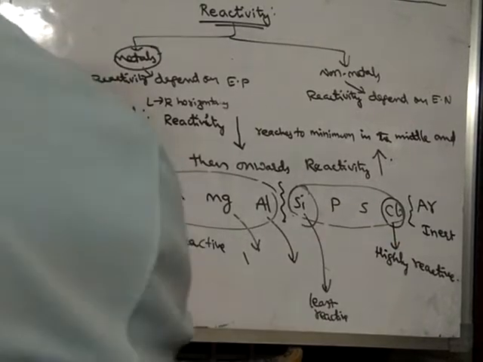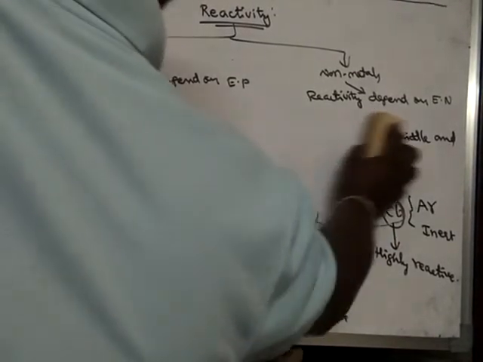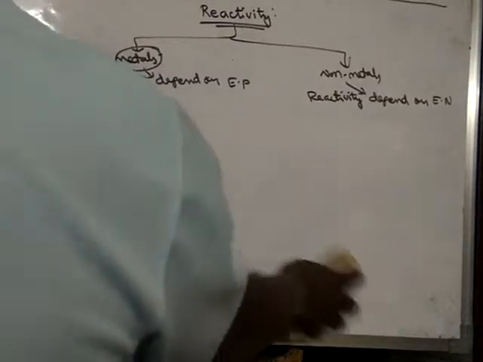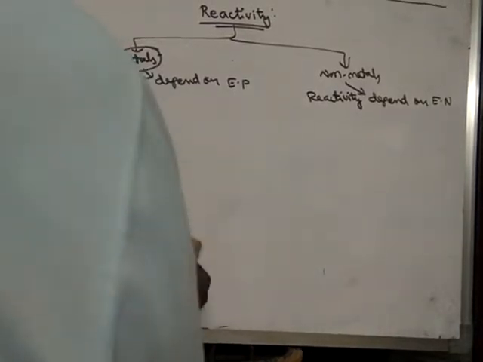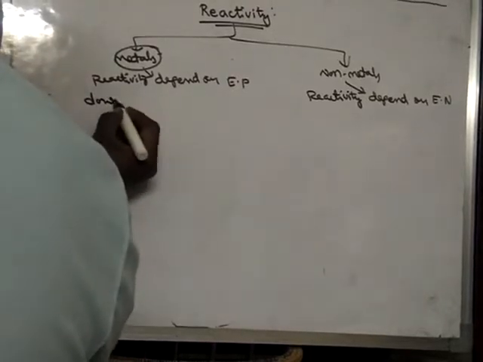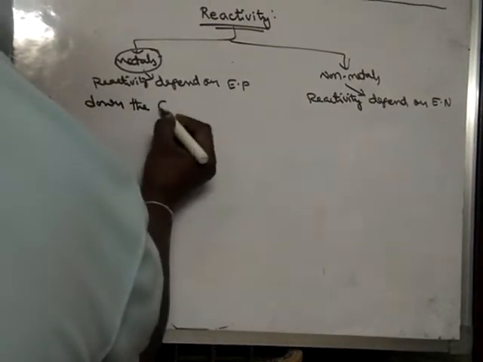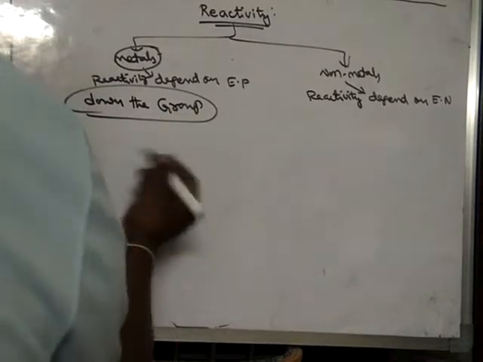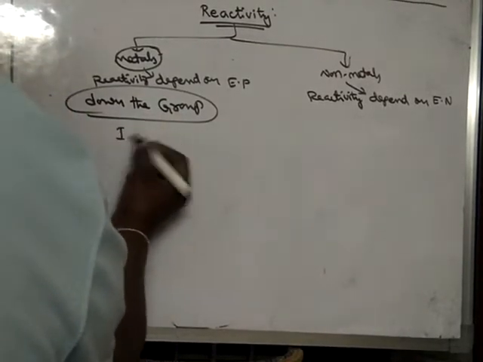Now we will learn the reactivity down the group. Down the group, again here metal groups. What are metal groups?